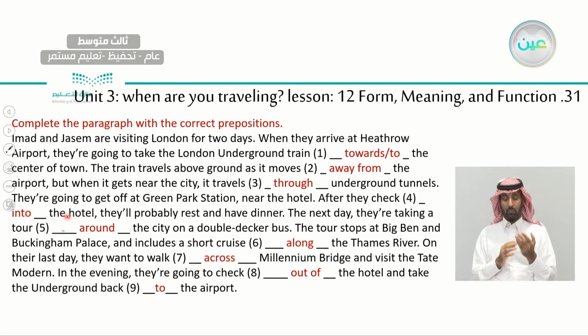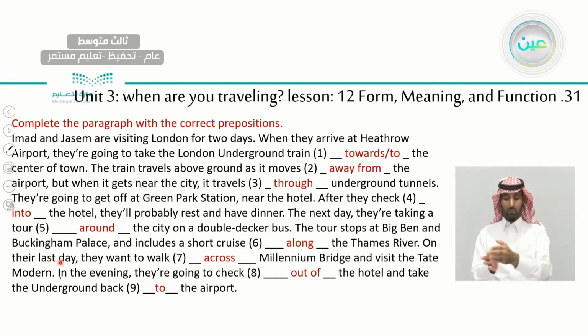After they check into the hotel, so you check into the hotel, you're going into the hotel, they will probably rest and have dinner. The next day, they are taking a tour around the city. So they are going around the city on a double-decker bus. The tour stops at Big Ben and Buckingham Palace and includes a short cruise along the Thames River.